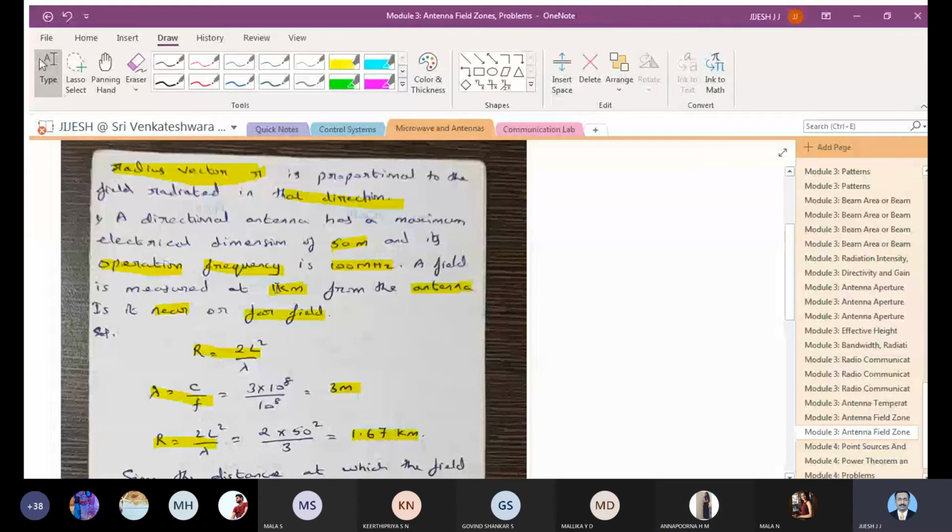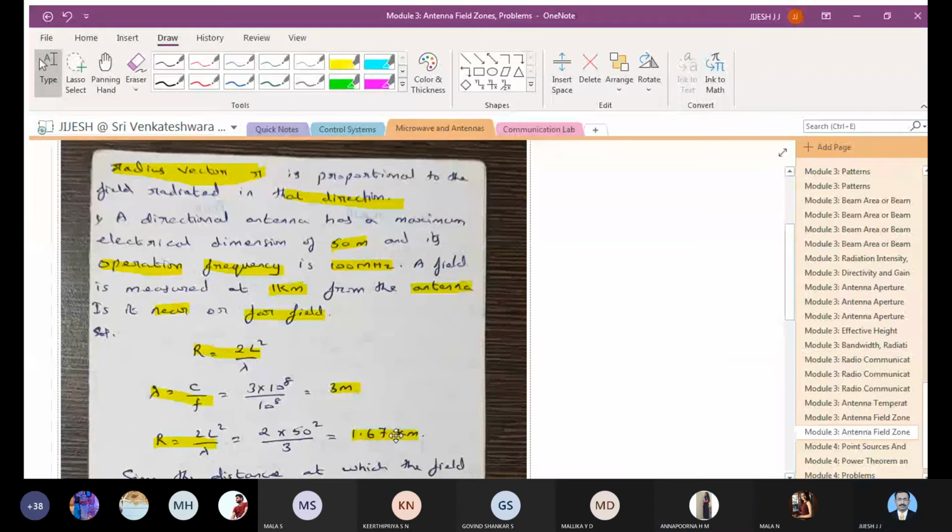Far field, sir. How is it? See here, you are getting 1.67 here. But the field is measured, means you are keeping two antennas there. One is at the transmitter side, one is at the receiver side. So your antenna is at 1 kilometer itself, and you are able to get the signal. So this 1 kilometer is within 1.67 kilometer, no? So that boundary is within 1.67 kilometer. So whether it is near or far. Far means what? Beyond 1.67. Yes, sir. Within 1.67 means it is near field.